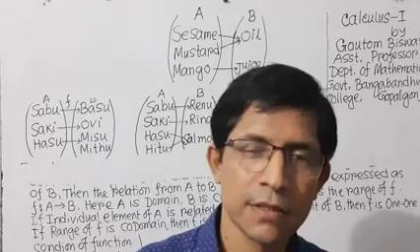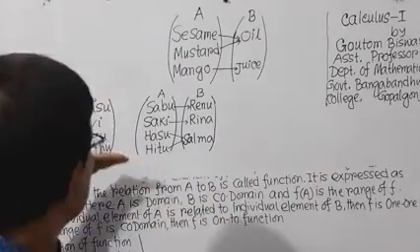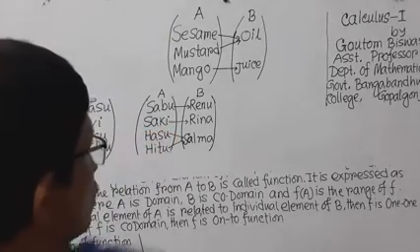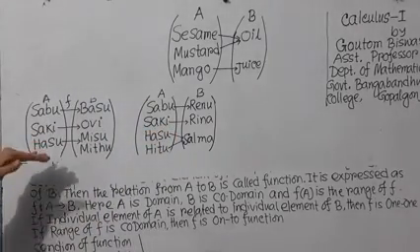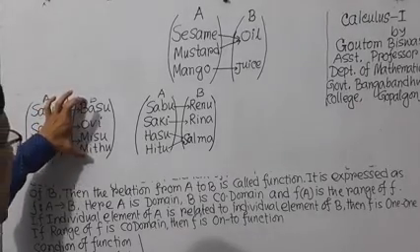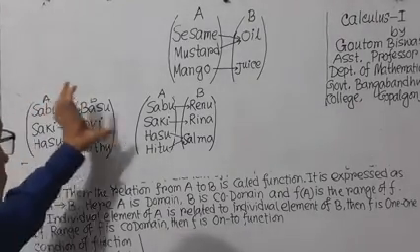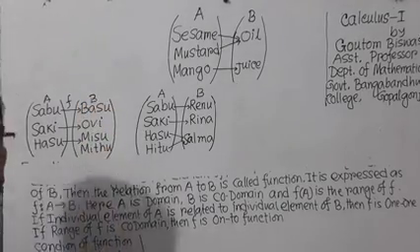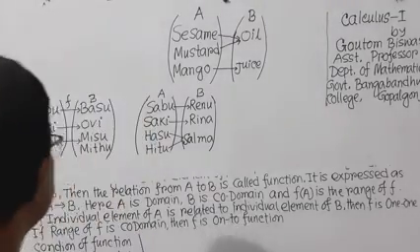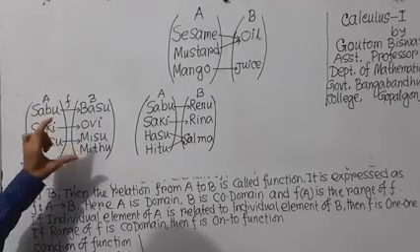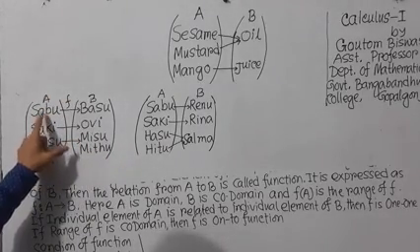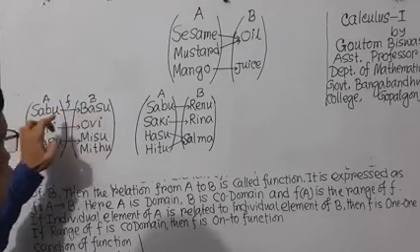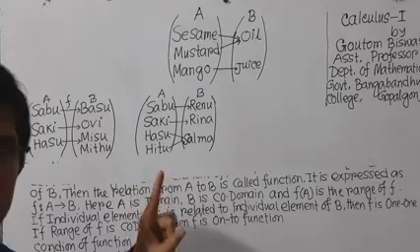Now onto function. We can easily discuss what is onto function. See in these examples, this B set is the codomain of the function. And in this codomain, Shabu is the son of Basu. That means Basu is the image of Shabu. So Basu is in the range.